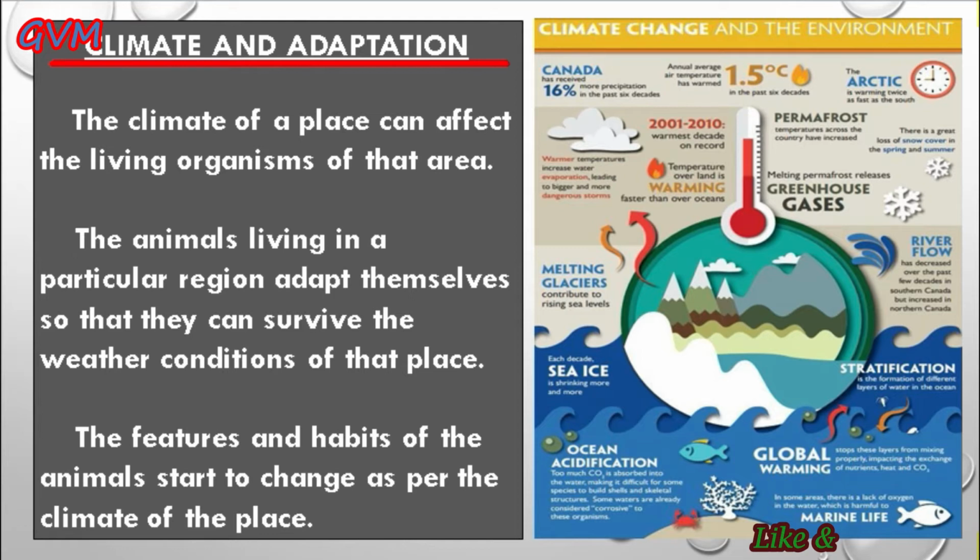So students, the animals and other living organisms of that particular place adapted themselves according to the climate of that place in order to survive in the weather conditions of that particular place. So students, animals living in very cold and hot climates must possess special features to protect themselves against the extreme cold or heat. And students, the tropical and the polar regions of the earth are the two important regions of the earth which have severe climatic conditions.